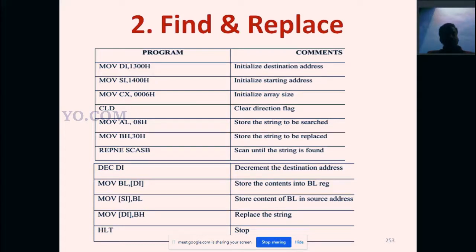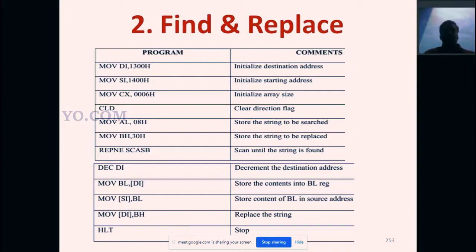MOV DI, BH, replace the string. Here we are replacing the string value. Then we are terminating the program. So this is a find and replace program. The find and replace program is based on string instructions, that is string manipulation. This instruction finds the data 08, and after that it replaces the data with 30. That's the final replace.